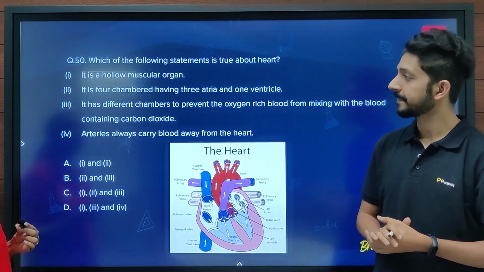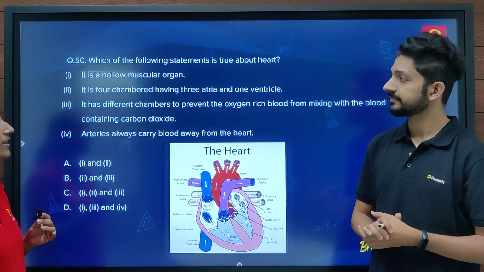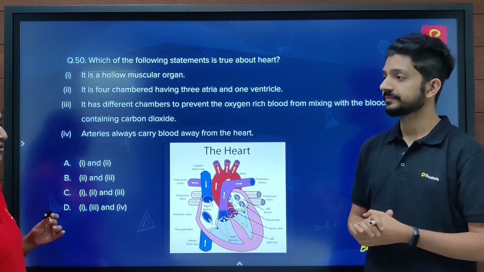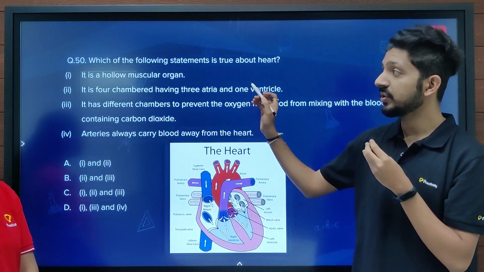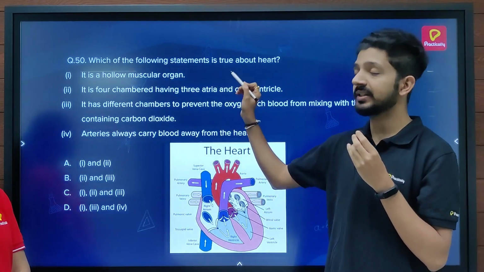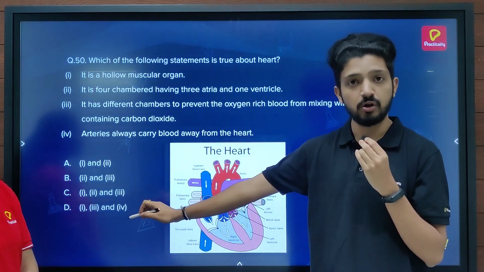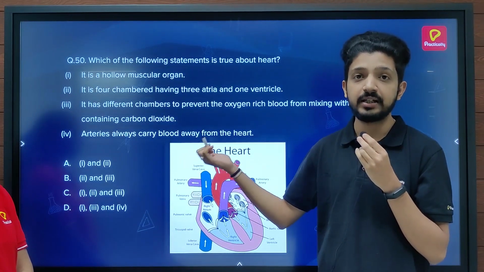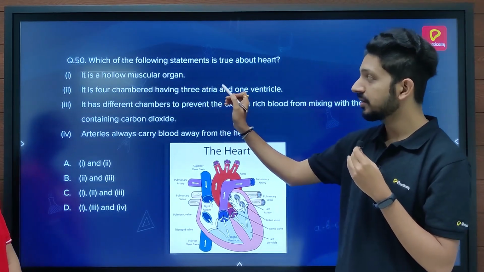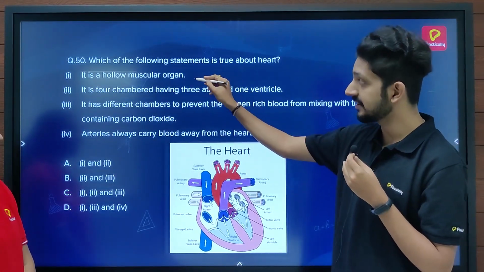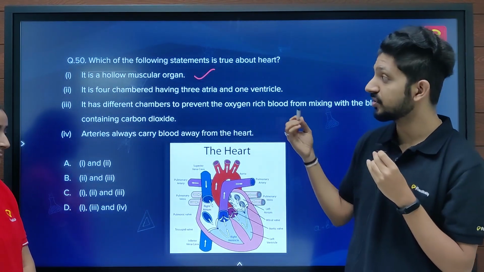And the question is, which of the following statements is true about the heart? Sir, can you please explain this question? So in this type of question, we need to analyze every statement, mark whether it is correct or wrong, and then move on to the options. Otherwise, there is a chance of making a mistake or getting confused. So let's see each statement one by one. It is a hollow muscular organ. Well, yes, it is a hollow muscular organ, as you can see in the image over here.